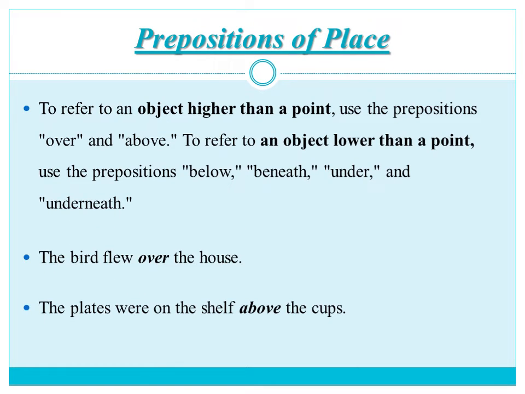To refer to an object higher than a point, use the prepositions over and above. To refer to an object lower than a point, use the prepositions below, underneath, and under. For example, the world flew over the house. So the position of the bird is over the house. So the bird is higher than the house.